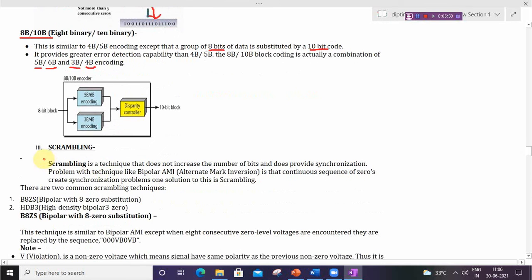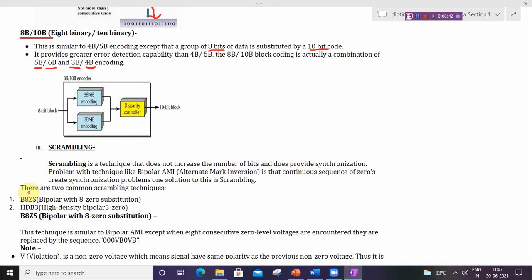Next, there is a scheme known as scrambling. Scrambling is a technique that doesn't increase the number of bits and does provide synchronization. Here the bits are increasing in block coding, but in scrambling there is no increase in the number of bits, yet it provides synchronization. The problem with techniques like polar and alternate mark inversion is that a continuous sequence of 0s creates a synchronization problem. So the solution is scrambling.